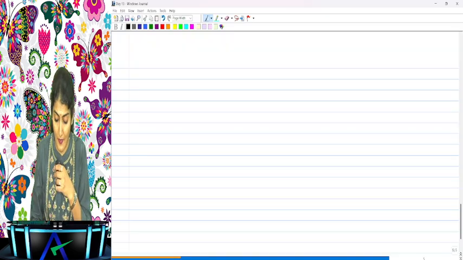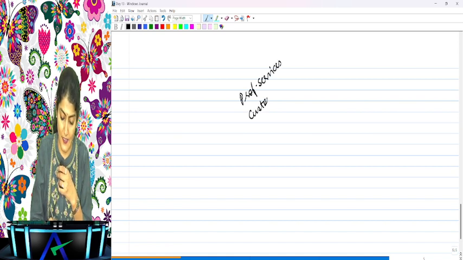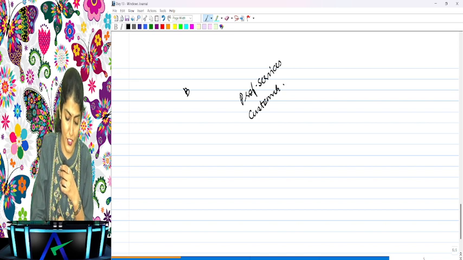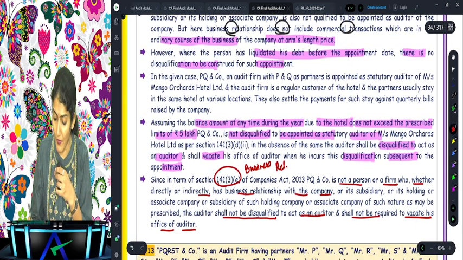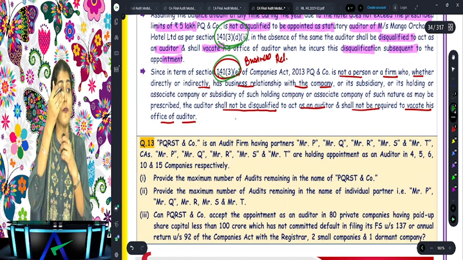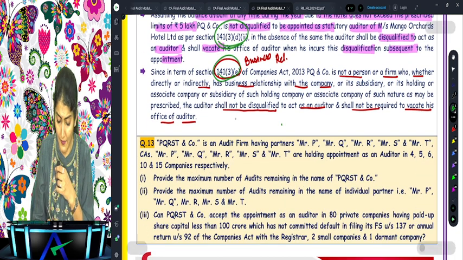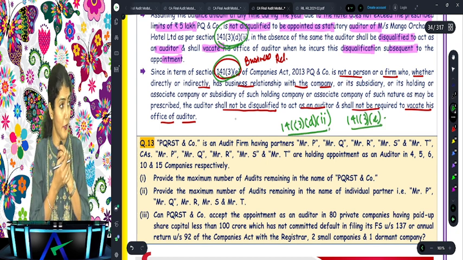What comes under the exception? As a customer. What are the two things which come under the exception? One, providing the professional services, and second, as a customer. Will this be construed as business relationship? No, this will not be construed as business relationship. Are you able to follow that? So one part of the answer they've given in the context of 141(3)(d)(2), and the second part of the answer they've answered in the context of 141(3)(e). So indebtedness, that is 141(3)(d)(2), and then 141(3)(e), which is in the context of the business relationship. Everybody, are you able to follow?